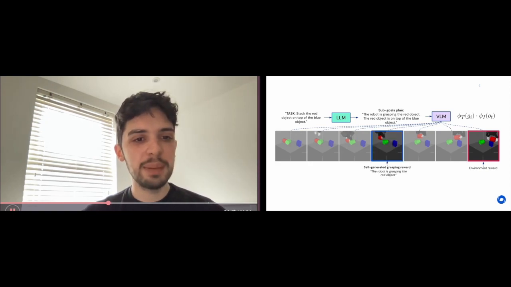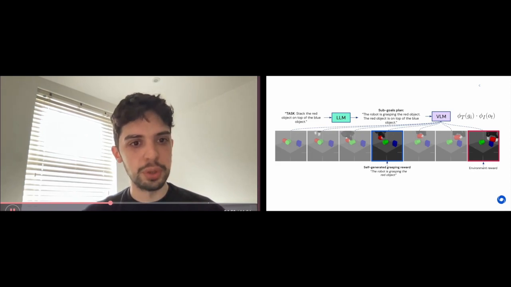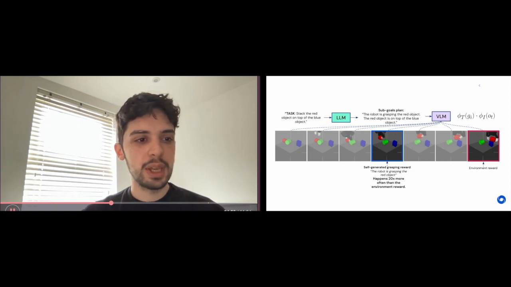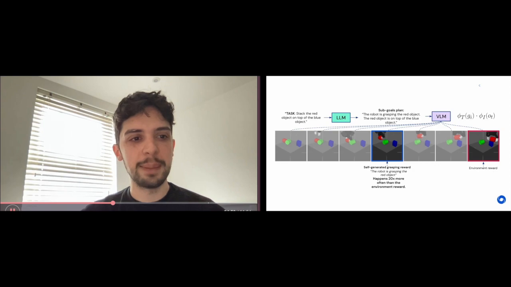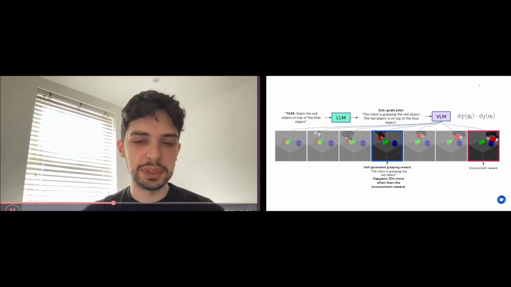In this case, we see that the VLM detects that the robot has grasped the red object during the episode. Therefore, it labels that transition with a reward. And in our experiments, these self-generated rewards for picking up the red object happen 20 times more often than the sparse stacking reward, making the task much faster to learn.